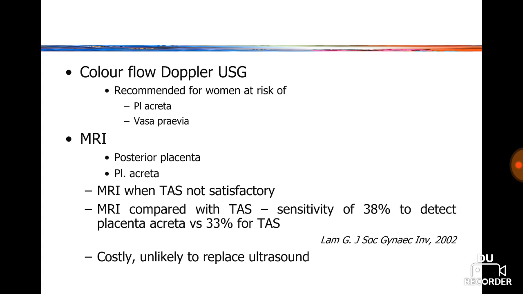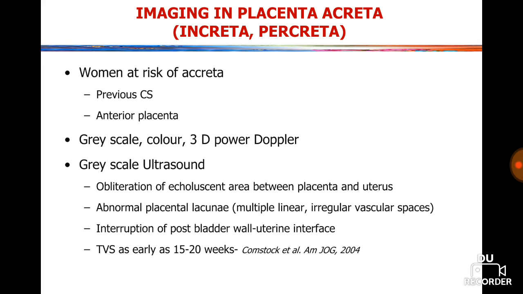But MRI is costly, and that's why it is unlikely to replace ultrasound. Now let's see who are the women at risk of placenta accreta: previous cesarean section and anterior placenta.